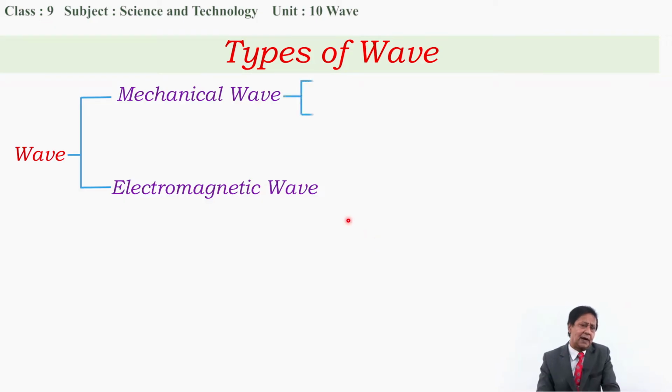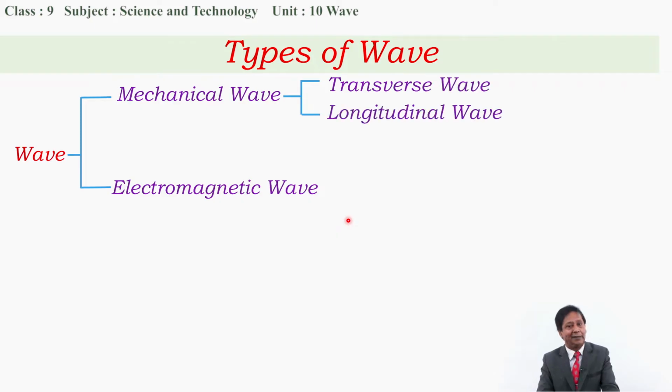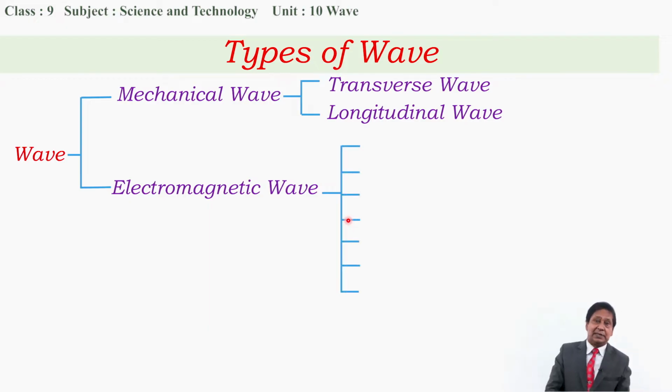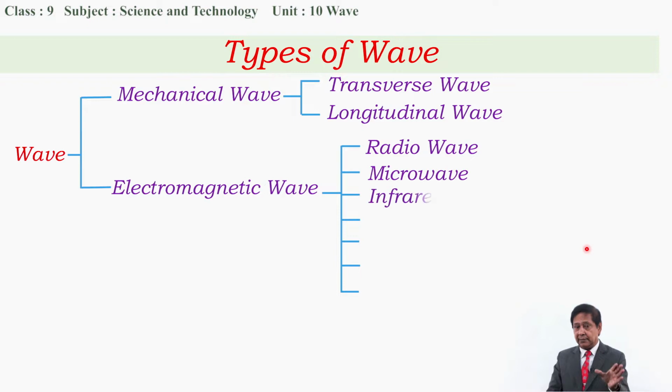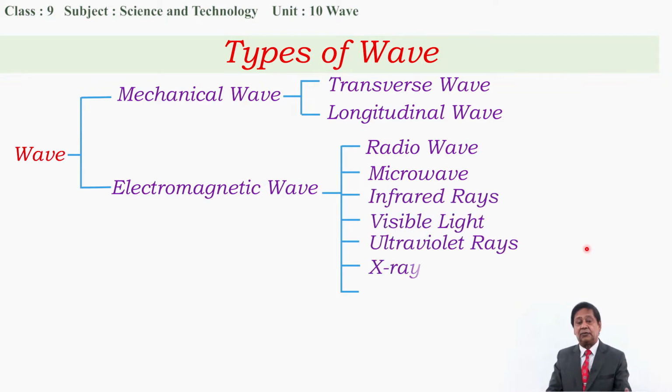Mechanical wave is further divided into two types. One is called transverse wave, another is called longitudinal wave. But electromagnetic wave is divided into 7 different parts, which together are called the electromagnetic spectrum, and it starts from radio wave, microwave, infrared rays, visible light, ultraviolet rays, X-ray, and gamma ray.